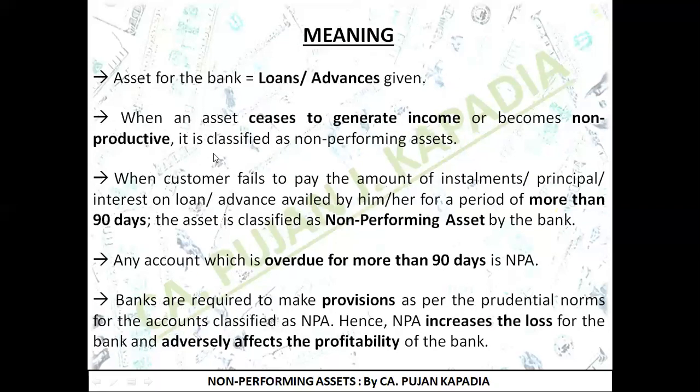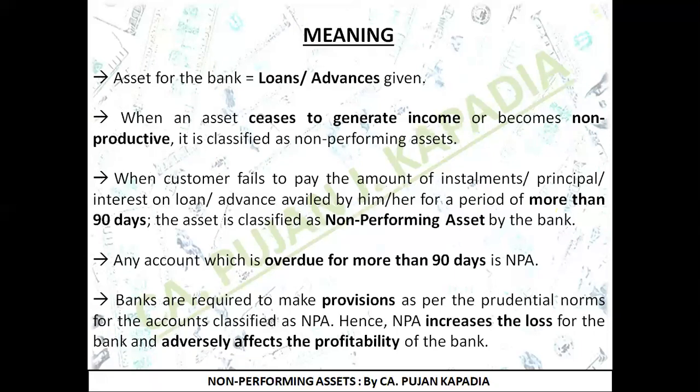This slide is going to explain the meaning of NPA, that is, non-performing asset. The first point I have written here is that an asset for the bank is equal to loans and advances given. Just take a thought for a minute. Whenever I am advancing any loan to the customer, who am I? I am a bank. Now, when a bank is advancing money to the customer, that amount of loan is going to be considered as the asset for the bank.